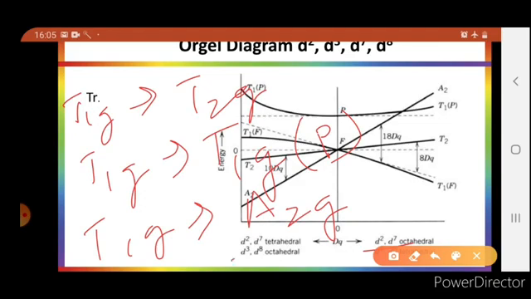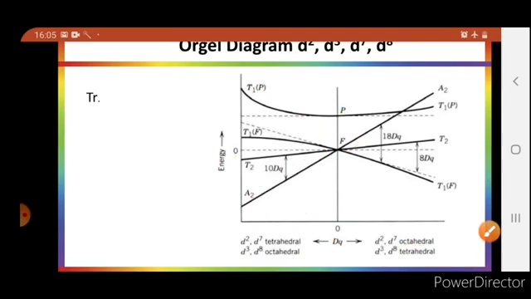Similarly, for d3 and d8 configuration, the energy order of spectroscopic term will be reversed. For d3, what will be the ground term?